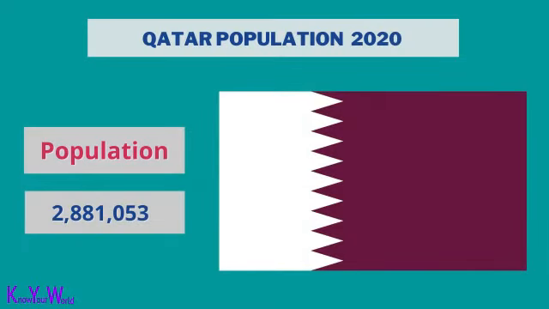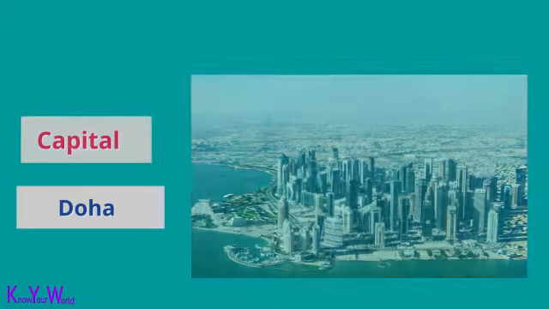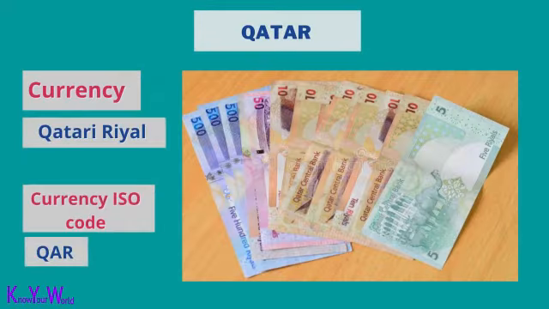Qatar population is 2,881,053. The capital of Qatar is Doha. The currency of Qatar is the Qatari rial. The ISO currency code is QAR.